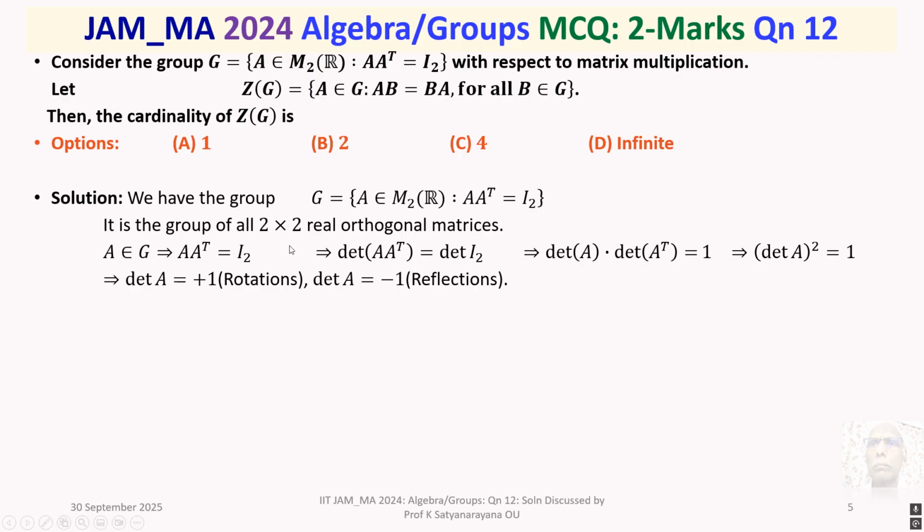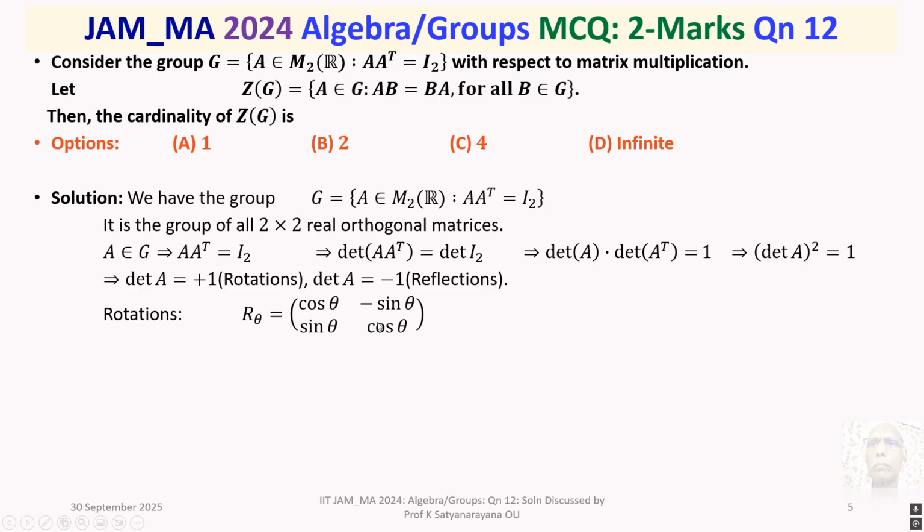We all know that the determinant of an orthogonal matrix is plus or minus 1. Anyway, we have shown it here. When A is orthogonal and determinant of A is plus 1, they represent rotations, and when determinant of A is minus 1, they are reflections. The rotations R theta, corresponding to theta, are the 2 by 2 matrix with first row cos theta, minus sin theta, and second row sin theta, cos theta.